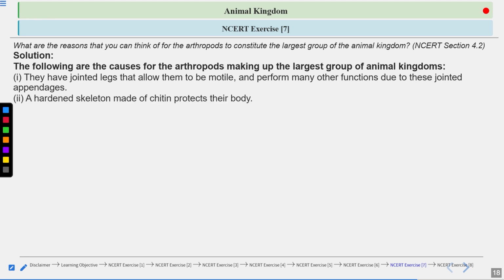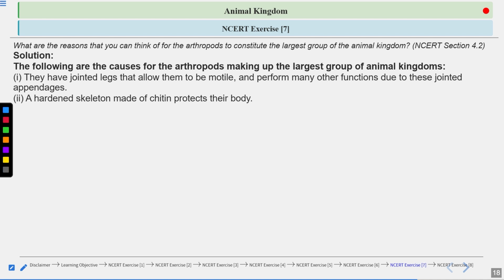A hardened skeleton made up of chitin protects their body. This chitin is a type of polysaccharide. So they have the exoskeleton. They do not have any endoskeleton, right?